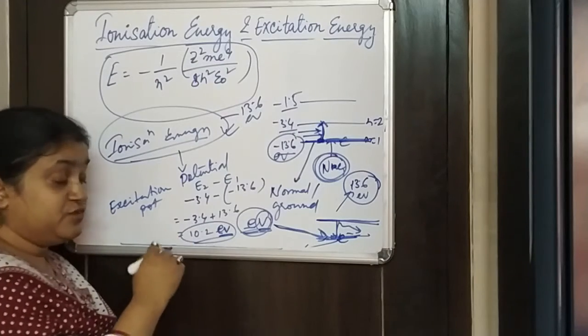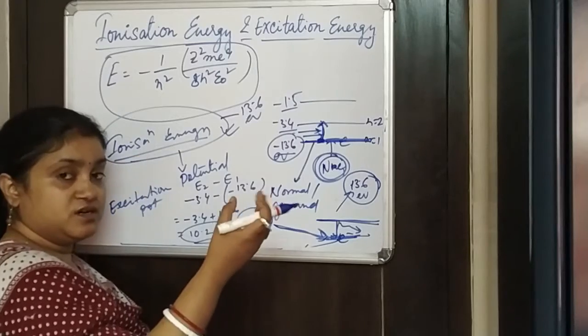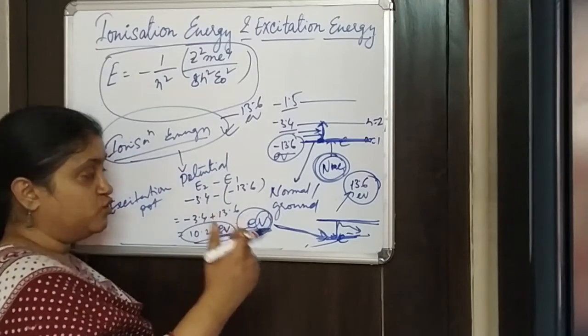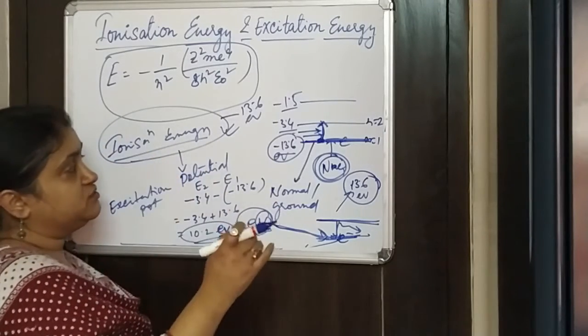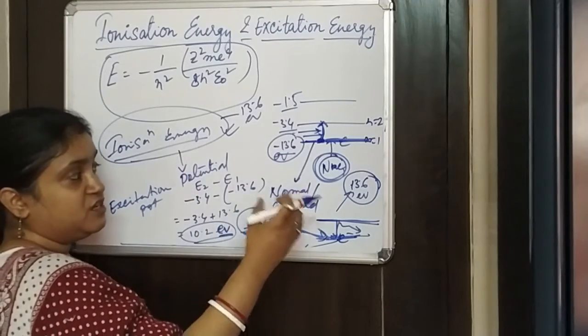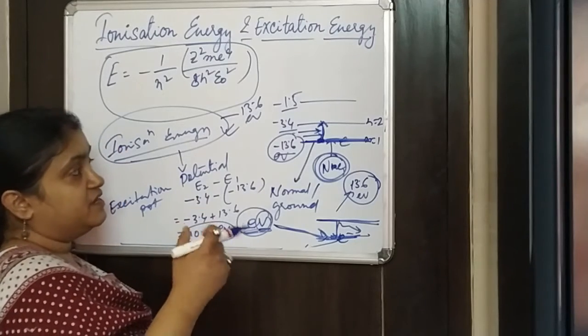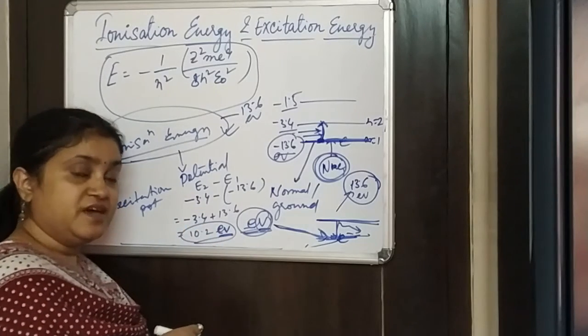This is the energy that we need to provide for the electron to move from the ground state to a higher state inside the atom only. Whereas the ionization potential is the energy that we need to provide for the electron to just come out of the atom and thereby ionize the atom.